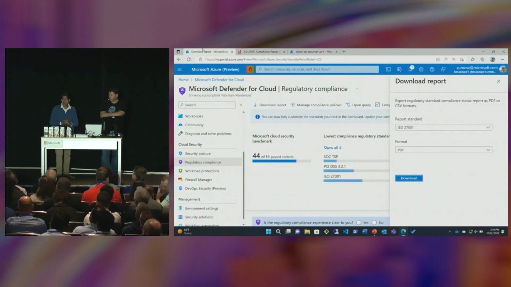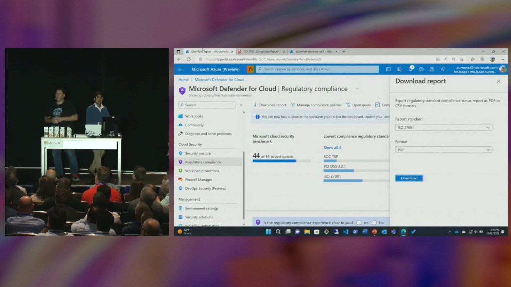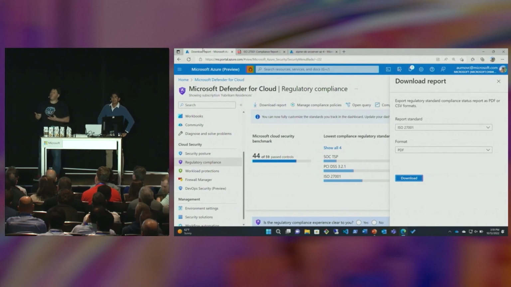So this really typifies, as we walk through the security piece, what it might look like for Fabricam Residences in action. Now I'll give it to Lior, who's going to be at the helm of the Defender for container security piece as well.